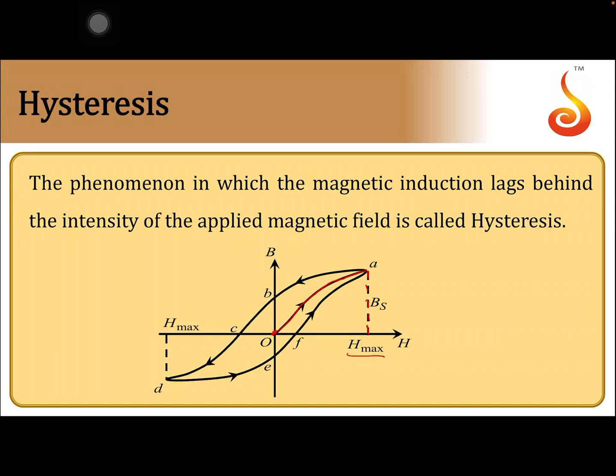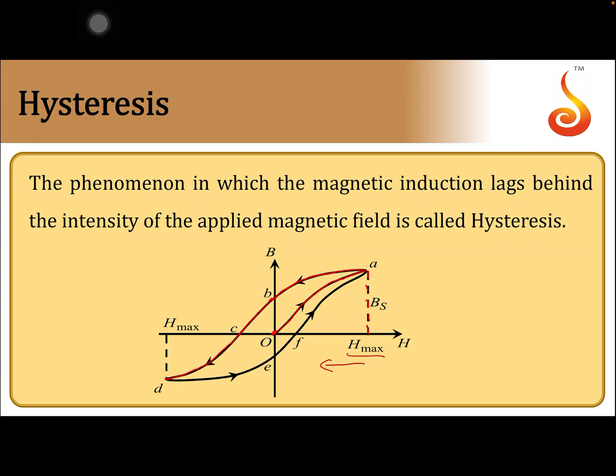Now if you decrease the magnetic field by decreasing the current, it traces this path AB. Then if you reverse the direction of the magnetic field and increase it in the reverse direction, it traces the path BCD, and at point D it gets magnetized in the opposite direction.